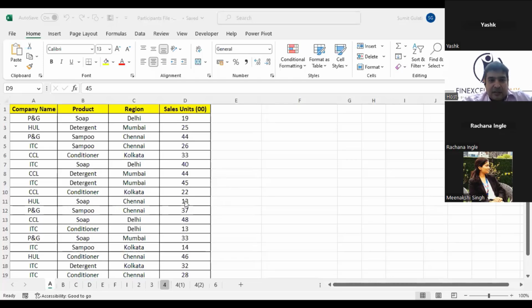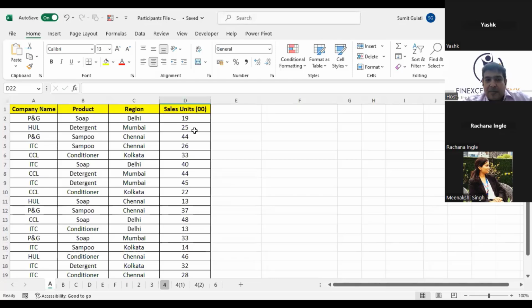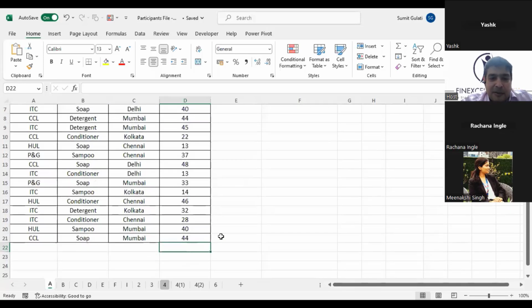Anyways, so this is the data, and if somebody asks me the total of it, the best thing we do is come here and say equal to sum, and select the range to get the total number of units sold across all regions. Just a minute. Okay. To get the total number of units sold across all regions, the function we use is sum. Everybody has used sum. This is what I understand and expect. And so I'll go beyond this.